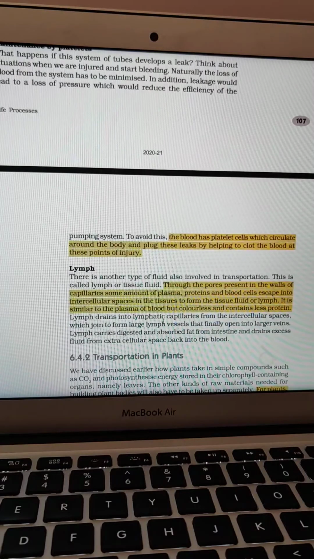When we talk about the lymph, it is a colorless substance. This lymph can also contain some amount of fat from the intestine also.